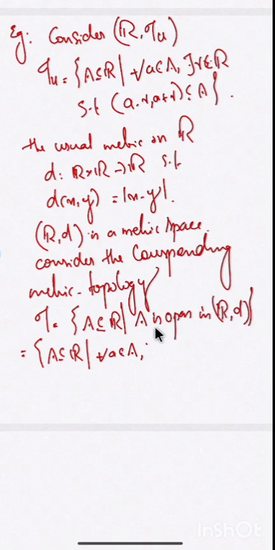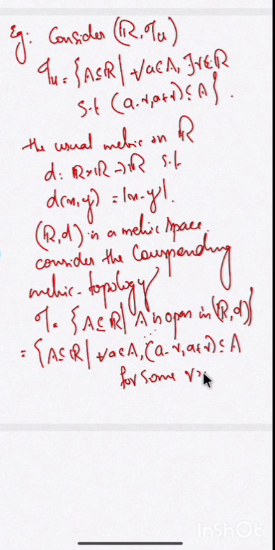That means for every a in A there exists some radius r greater than 0 such that the open ball, the interval (a minus r, a plus r), is contained in A. So this is the definition of open set in the usual metric of the real line, which is actually the same as the definition of the usual topology.